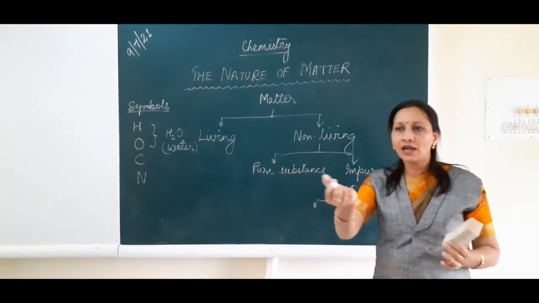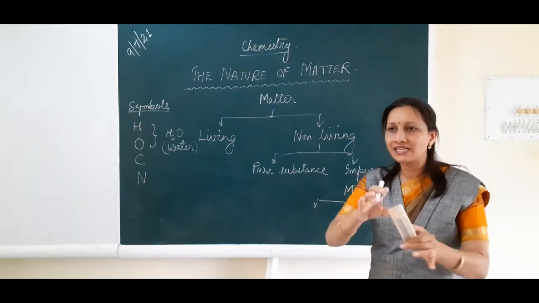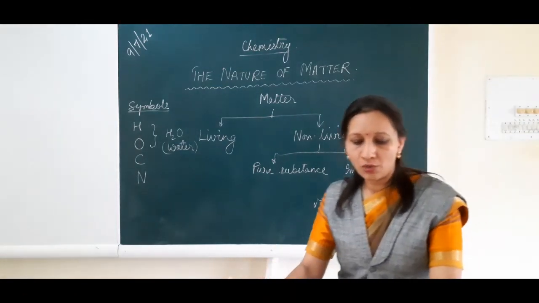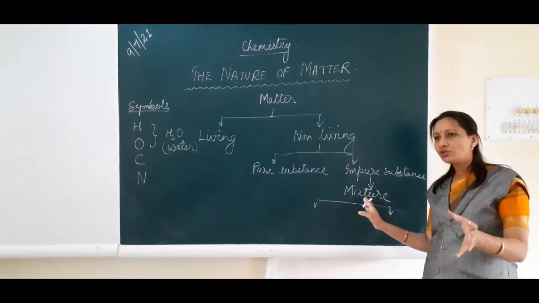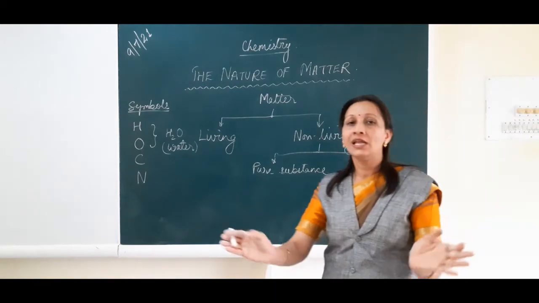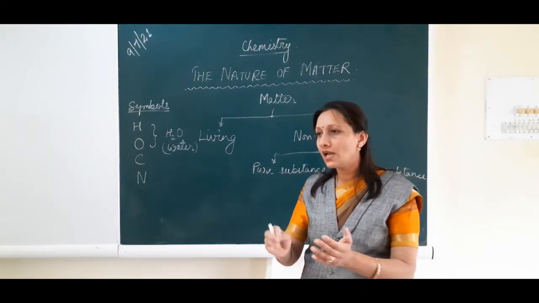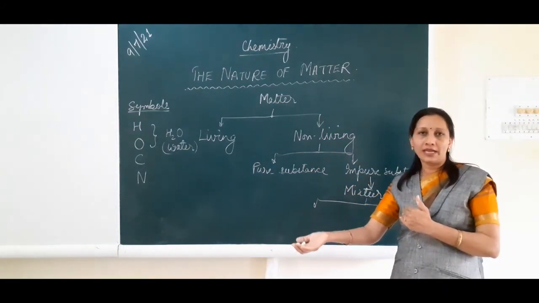Simply if you are taking a handful of iron filings and some amount of sulfur, mixing them without heating, without undergoing any chemical reaction, you will get a mixture. But suppose you are taking a particular amount of iron, a particular amount of sulfur, and heating them, then they will get a chance of chemical combination and you will get a compound with the name iron sulfide.